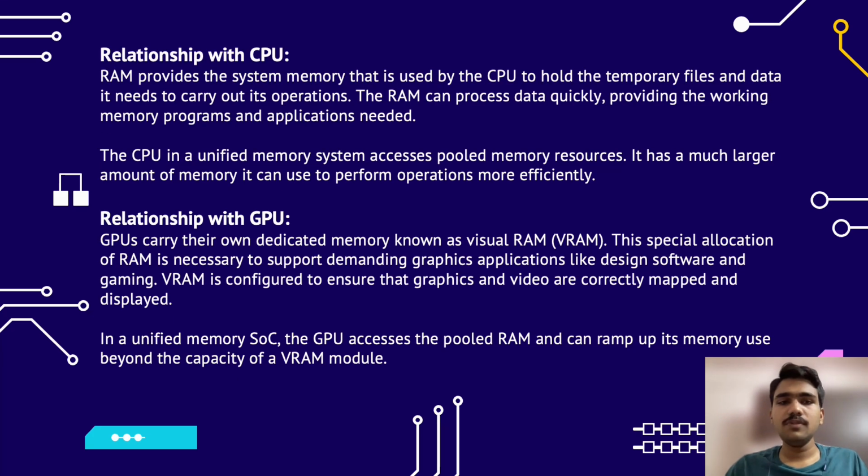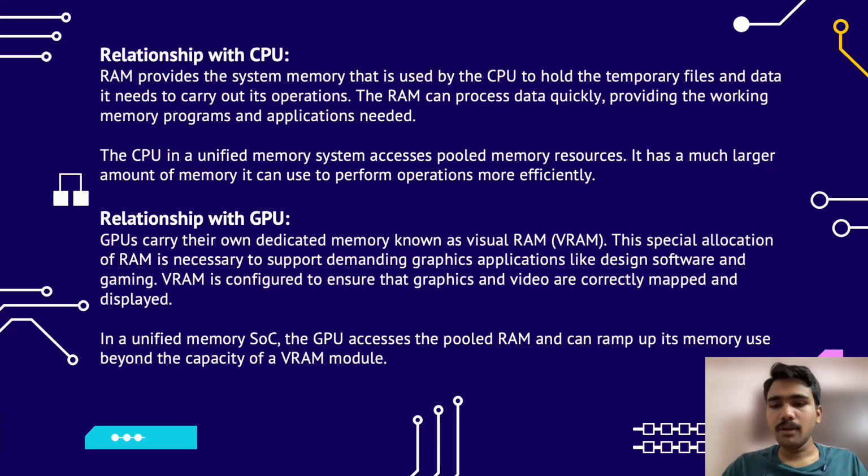So talking about the relationship with the CPU, RAM provides the system memory that is used by the CPU to hold temporary files and data that it needs to carry out the operations in a given program. The RAM can process the data quickly and store the data later on. But in a unified memory, the CPU has access to the pooled resources because all the memory locations are pooled together. So it has a much larger amount of memory it can use to perform these operations. As the hard disk is integrated, the acquisition and the storage of the data becomes faster.